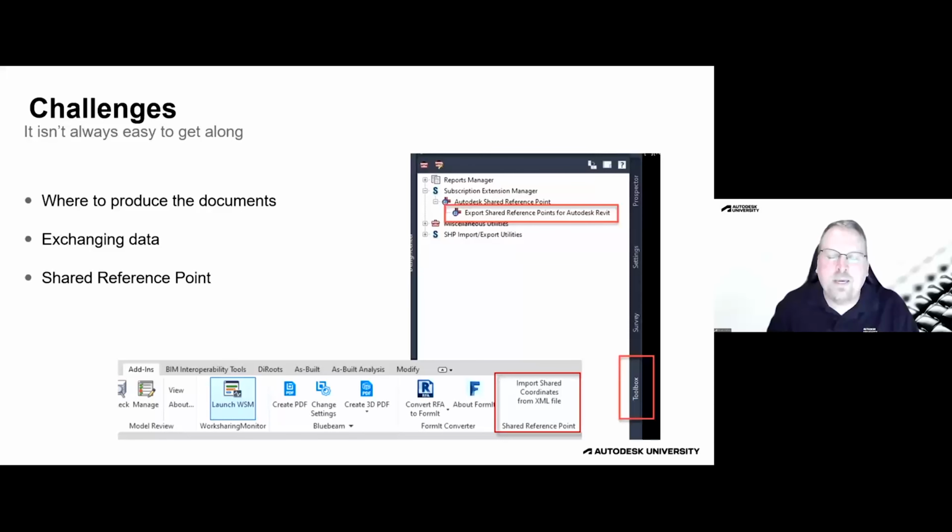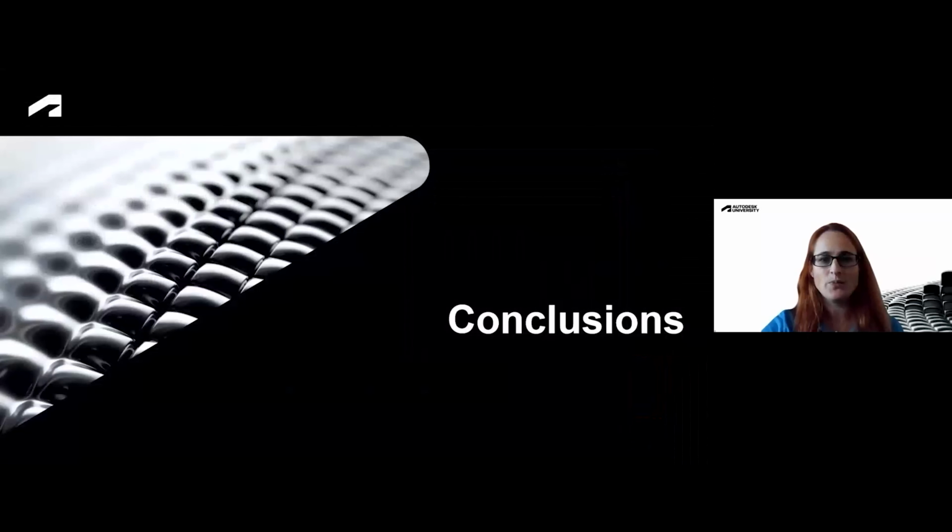And one of the drawbacks to it, for those that are using Revit, is you're relying on the folks that are using Civil 3D to give you data to do this. And so if you don't have somebody that's competent in Civil 3D to do that, then you're probably going to have to do this on your own. There's also a units gotcha. Make sure you have consistent units in both software.